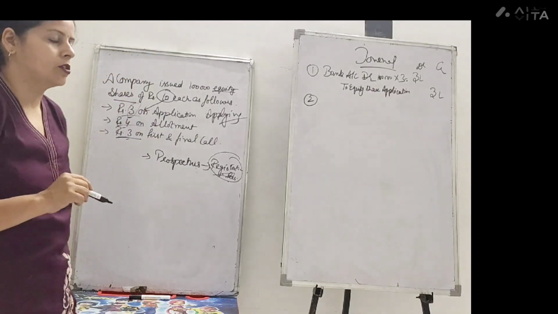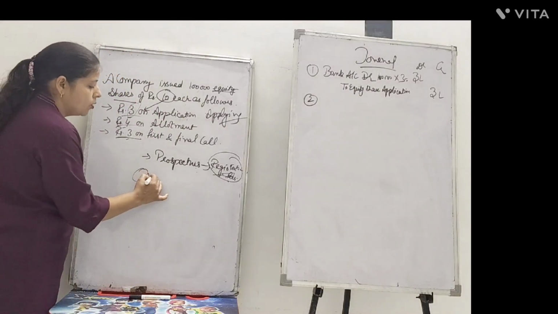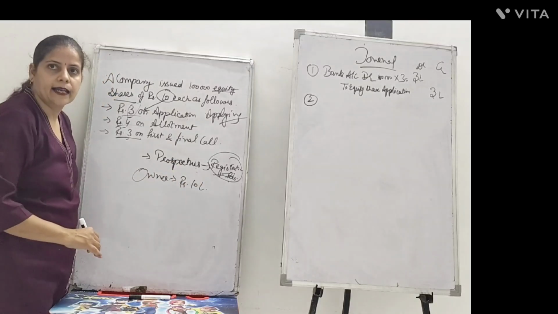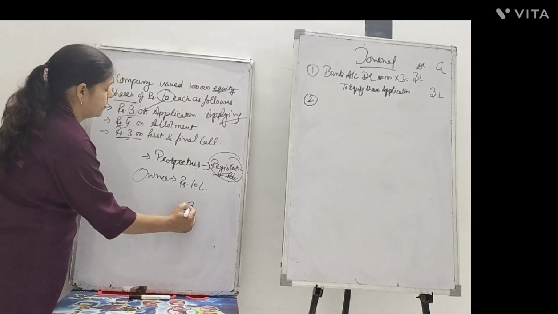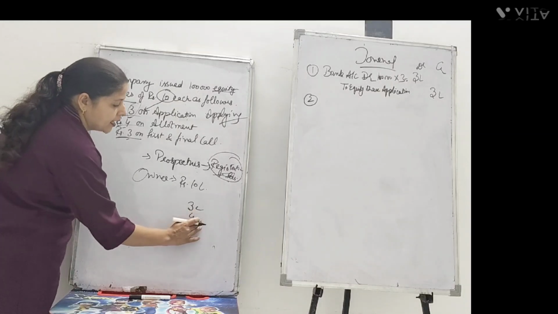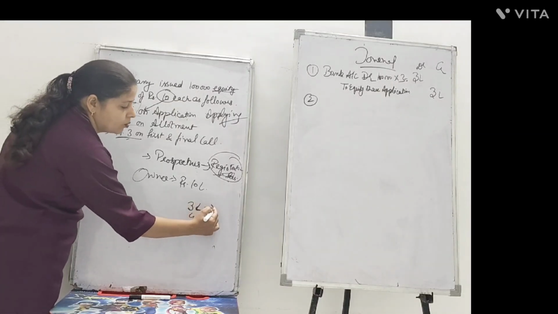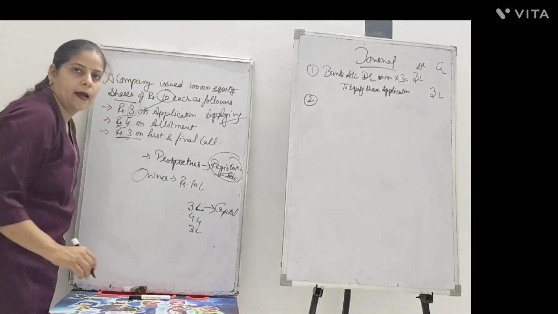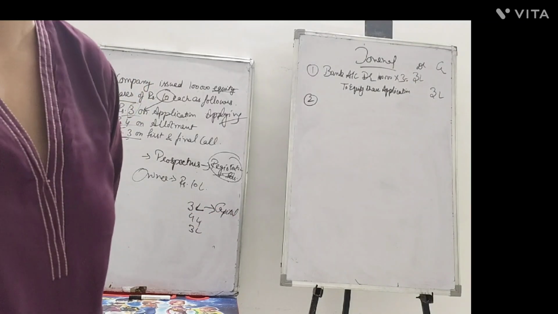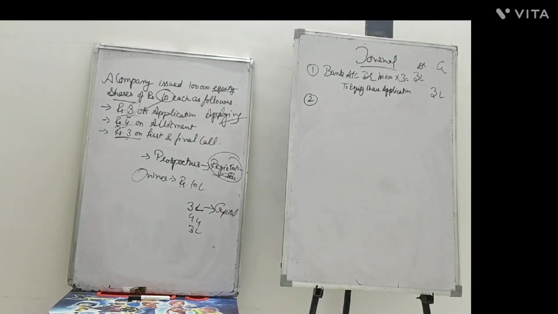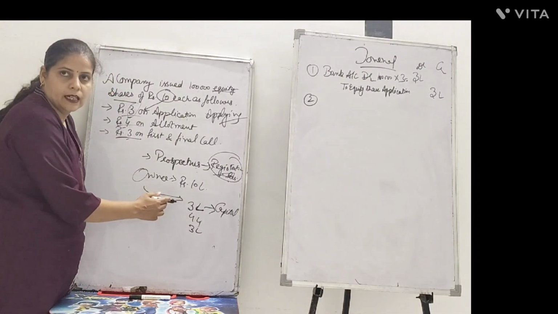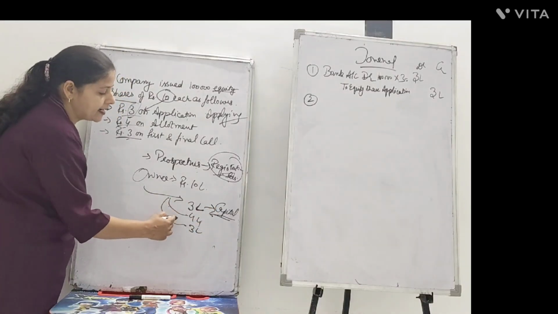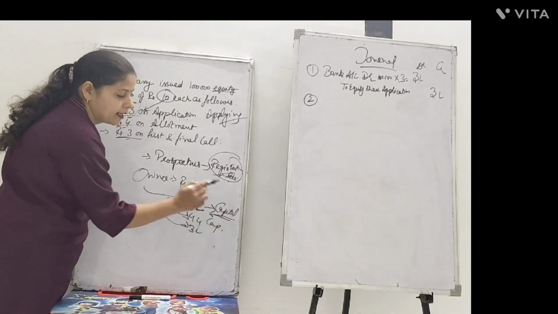Take it another way also: if an owner wants to invest in his business a total sum of rupees 10 lakh, he firstly invests rupees 3 lakh, then 4 lakh, then again 3 lakh.